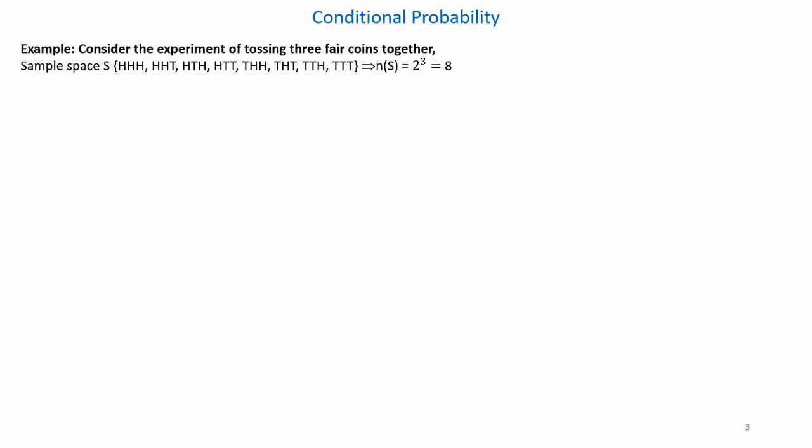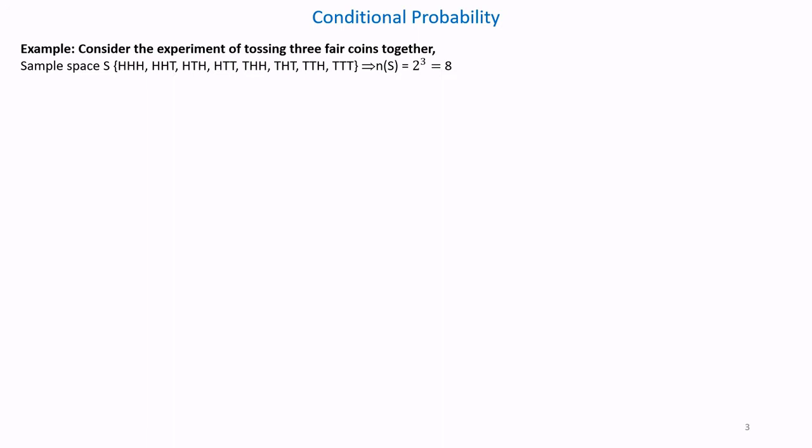The sample space is HTH, HTT, THH, THT, TTH, TTT. If you count the number of possible outcomes, it is 8.